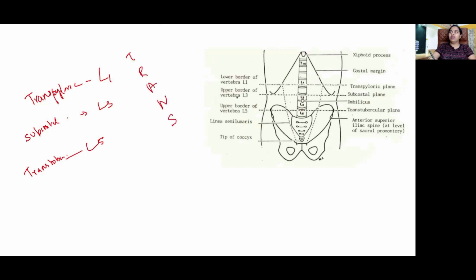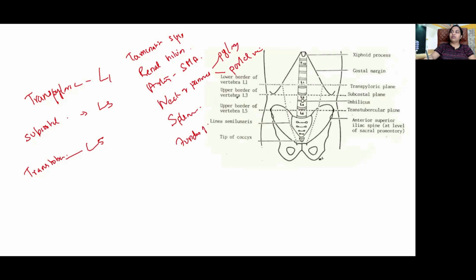Termination of spinal cord, lower border of L1. Renal hilum, the hilum of both the kidneys, L1. The origin of the superior mesenteric artery at L1. Neck of pancreas. What are the relations to the neck of pancreas? The P in front is pylorus. The P behind the neck of pancreas is portal vein formation. The splenic vein will be there. And finally, fundus of gallbladder. These are the events taking place at the transpyloric plane.